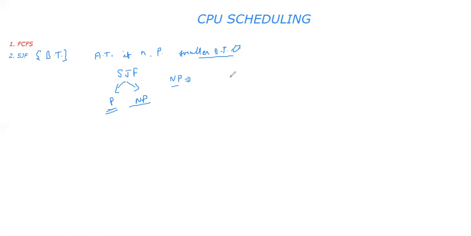Suppose I have three processes, P1, P2, and P3, and P1 wants to execute for 10 units of time, P2 for 7 units of time, and P3 wants to execute for 4 units of time.